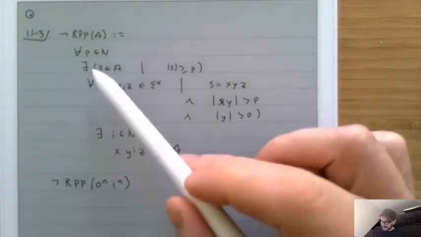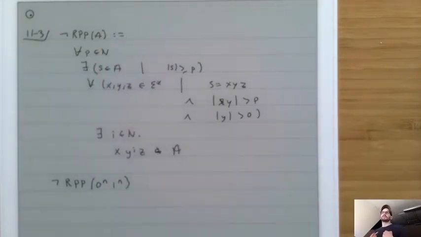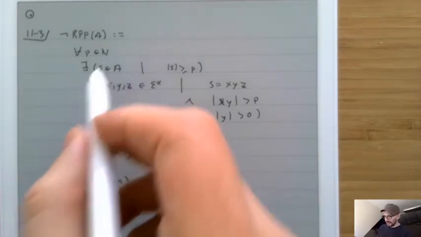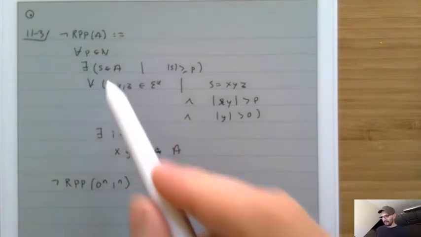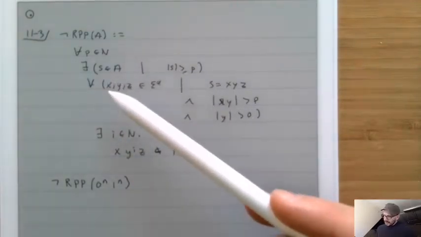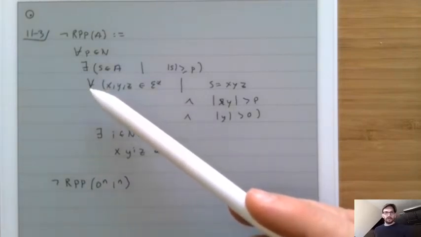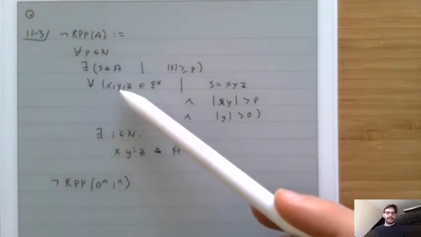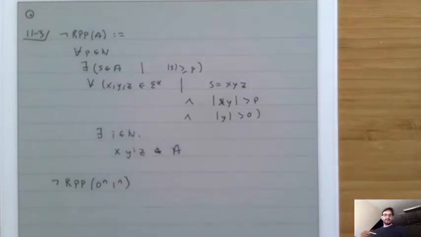And then whenever there's an exists, that's something that you, the person doing the proof, have to come up with the actual witness for the value. So we would have to come up with a string s that is definitely inside of A, whose length is greater than or equal to p. Then there's a for all, which means that our opponent then chooses x, y, and z, and for exists, we pick i, and so on. So let's try to do this proof.